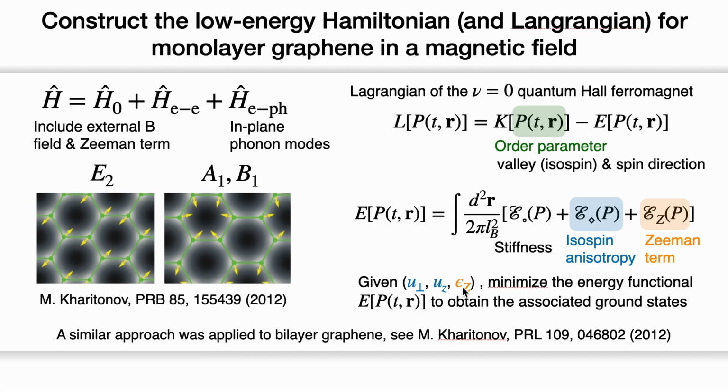This approach can also be applied to bilayer graphene. If you are interested, you can look into this paper.